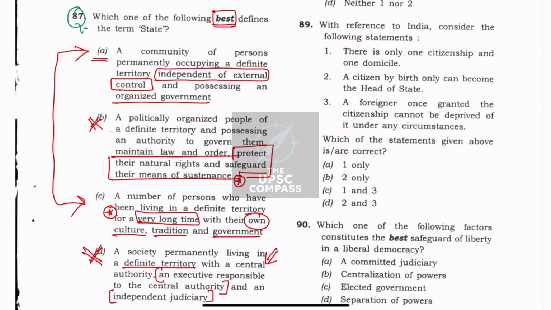There can be displaced people as well who found their own state, right? We can see the example of Israel as well. This was the only reason Israel again helped me, like in 2023, to arrive at the correct option A, right? Little complex question, but requires your full attention and understanding, right?